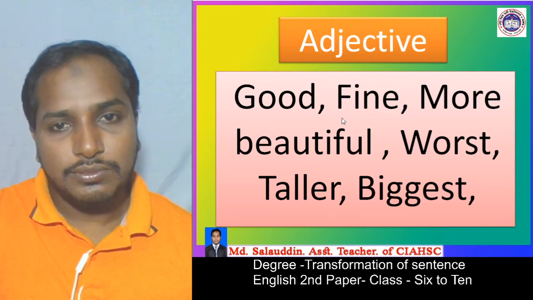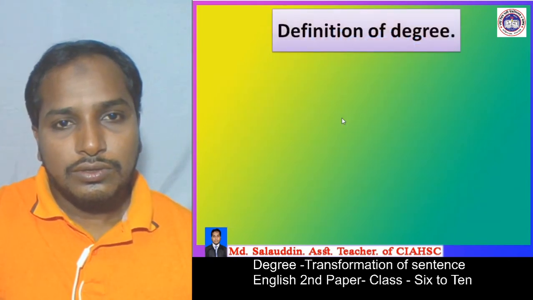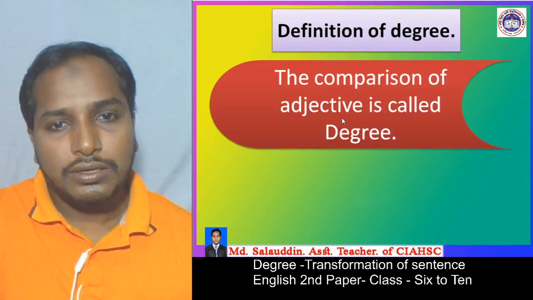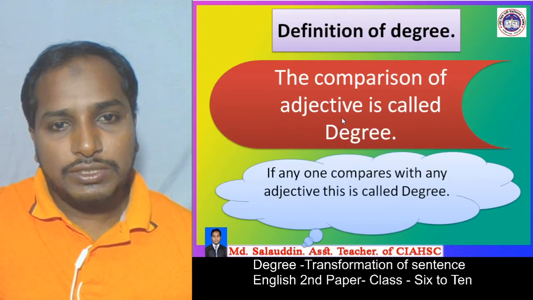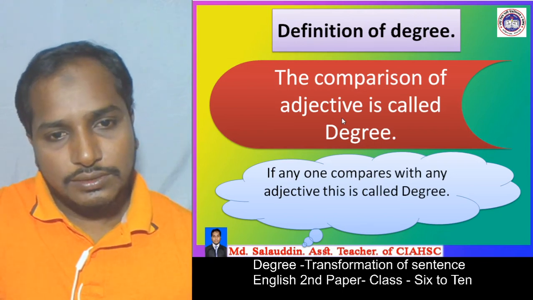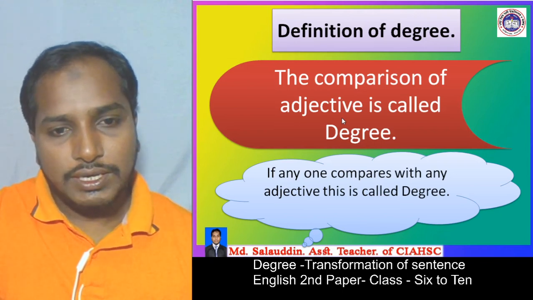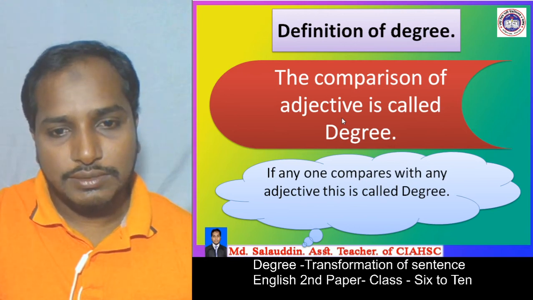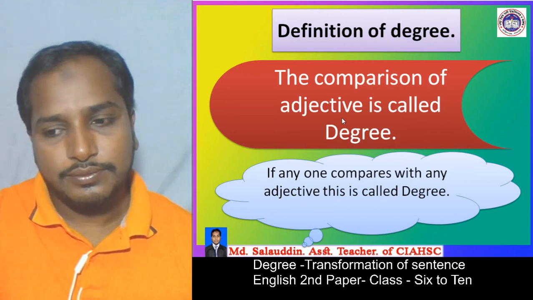These are adjectives. Definition of degree: the comparison of adjective is called degree. On the other hand, we can say if anyone compares with any adjective, this is called degree.